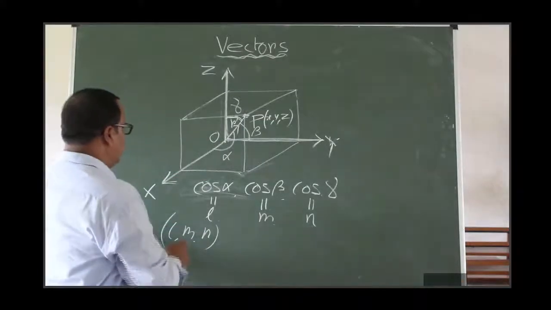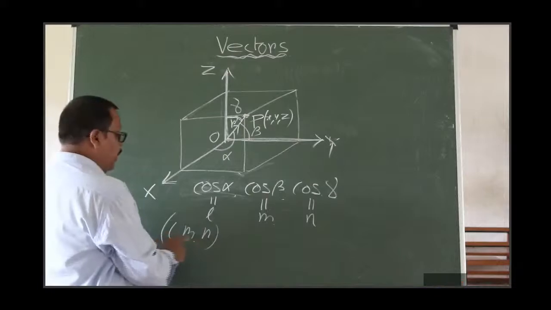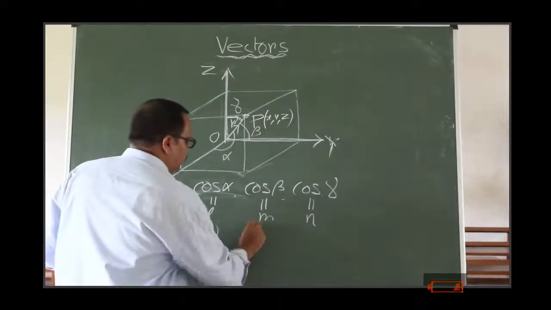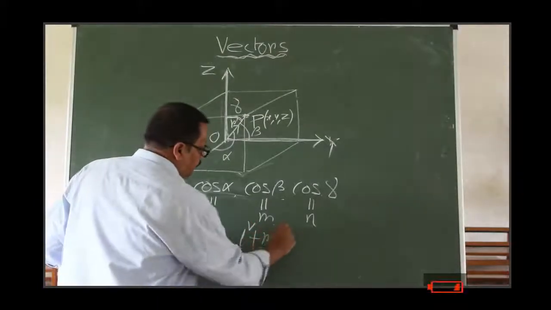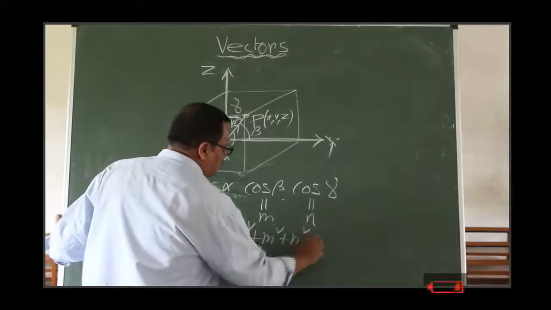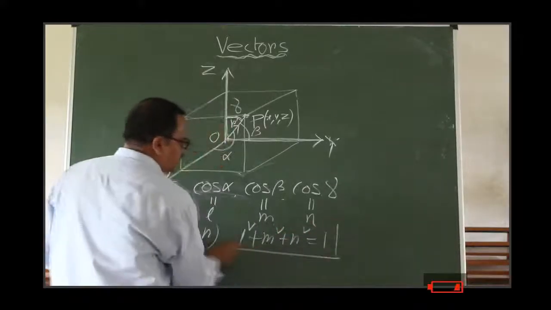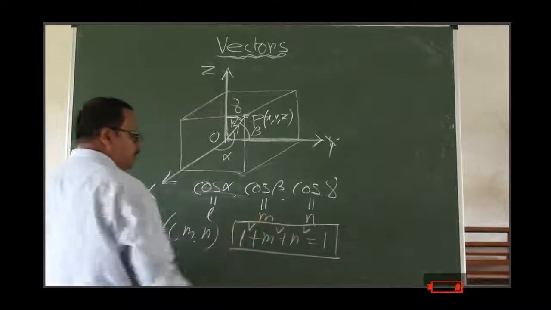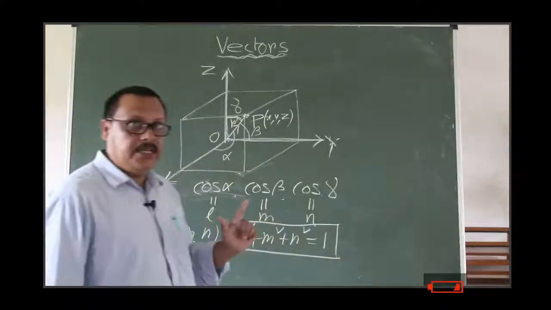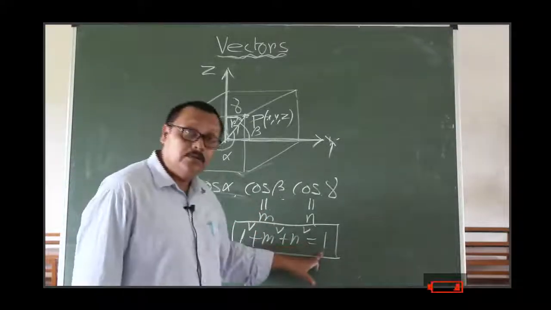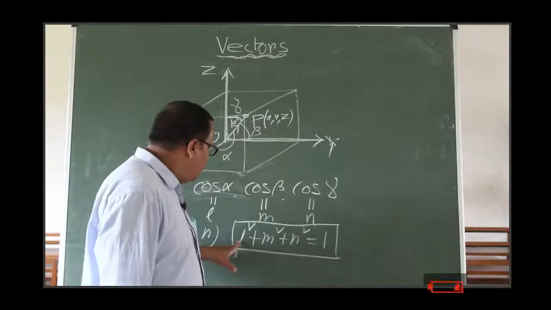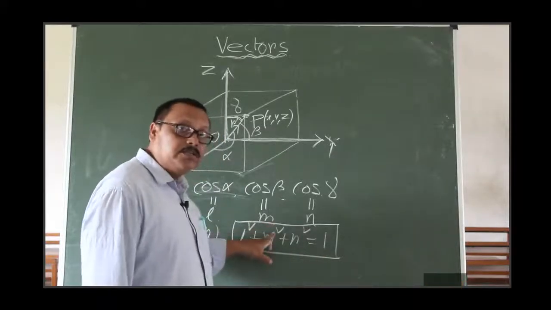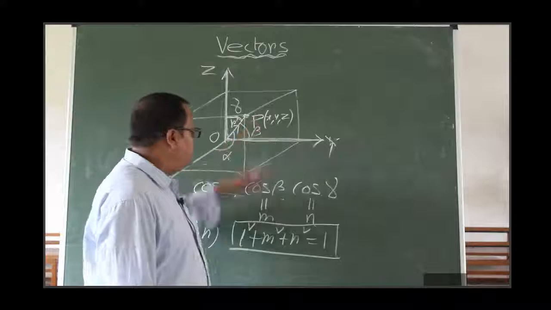This is a very important relation between L, M and N. What is this relation? L square plus M square plus N square equal to 1. That is, the sum of the squares of the direction cosines of this vector will be equal to 1.